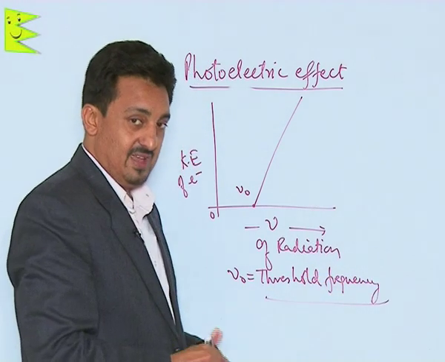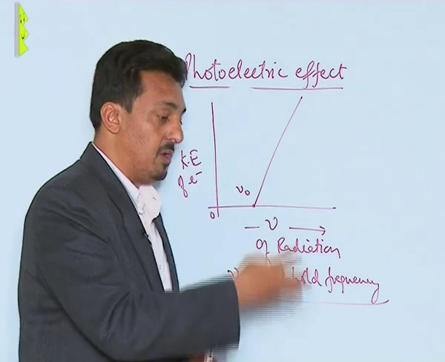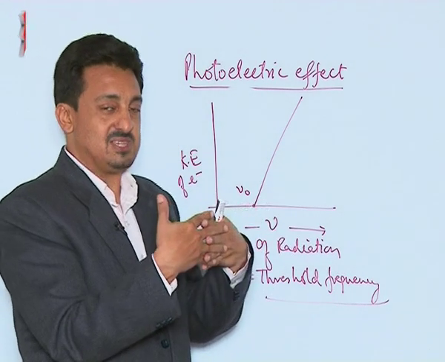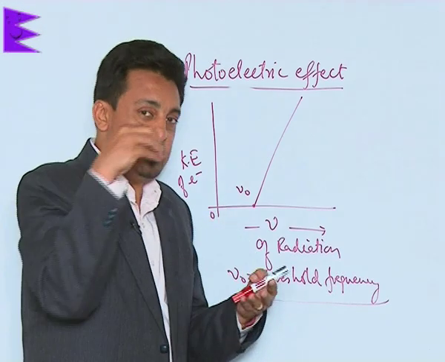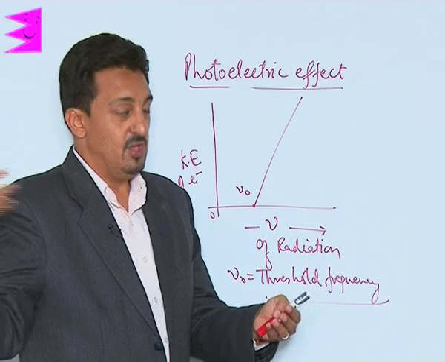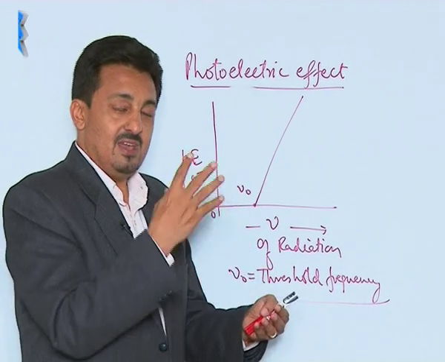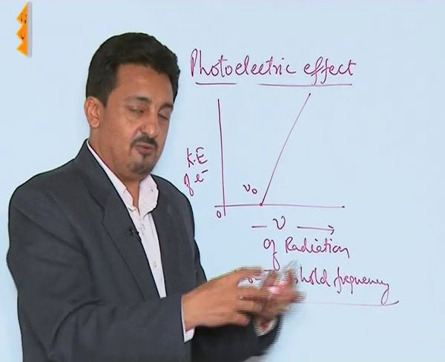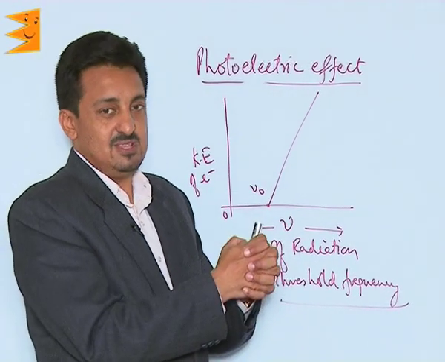What is threshold frequency? It is the minimum frequency which is required to knock out an electron. Certainly, electrons are bound to the surface by certain forces. You have to spend some energy to break those forces, then only you can knock out an electron. So, some amount of radiation energy is always required to break those forces by which the electrons are bound.